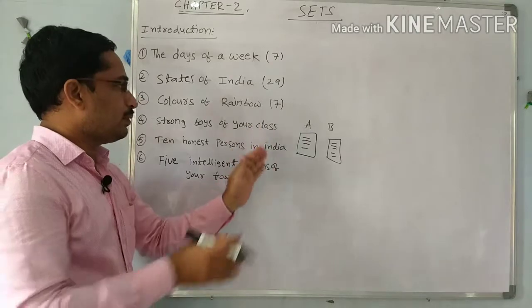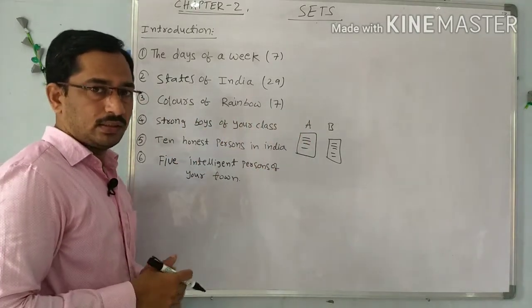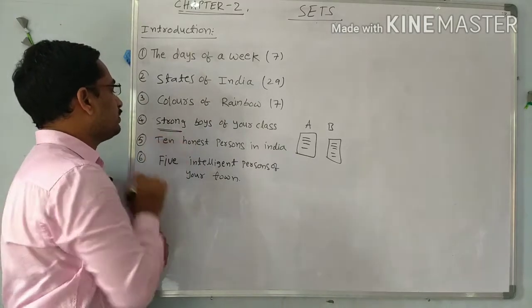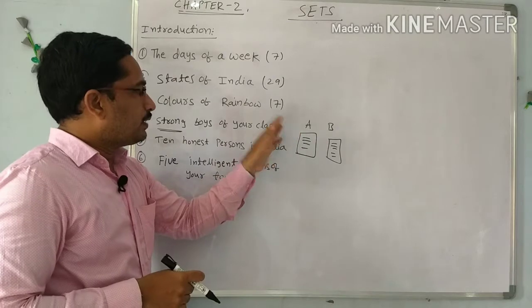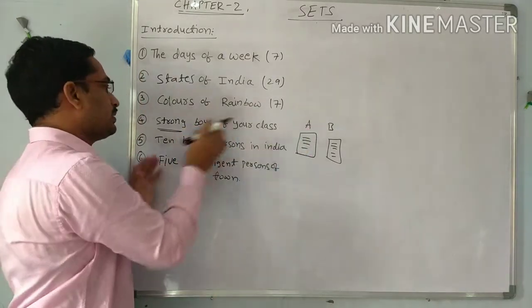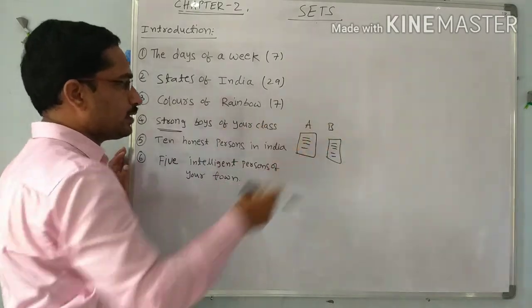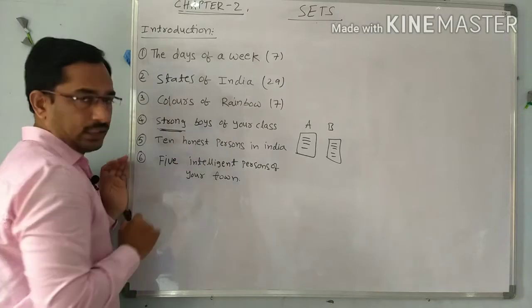According to A, some persons are strong, and according to B, some other persons are strong. Means we cannot define strong here, it is different from individual to individual. So here the strong is not defined exactly.